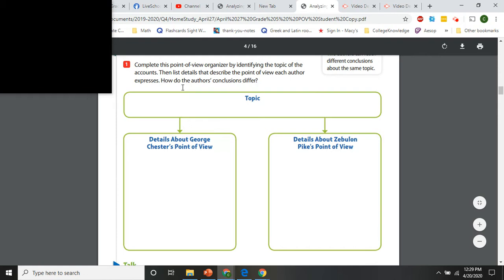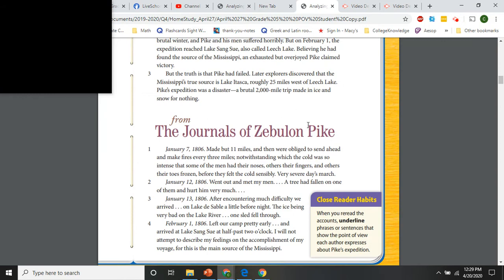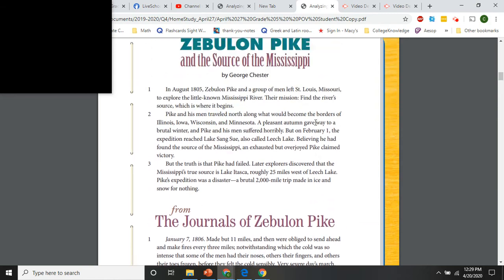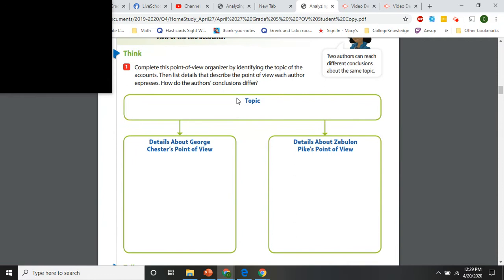So my topic. Okay, what was the topic? What were they talking about? Well, they were talking about this guy, Zebulon Pike. He was trying to find the source of the Mississippi. Okay, so I would probably write something like that here underneath topic. I would say this is about Zebulon Pike trying to find the source of the Mississippi River.